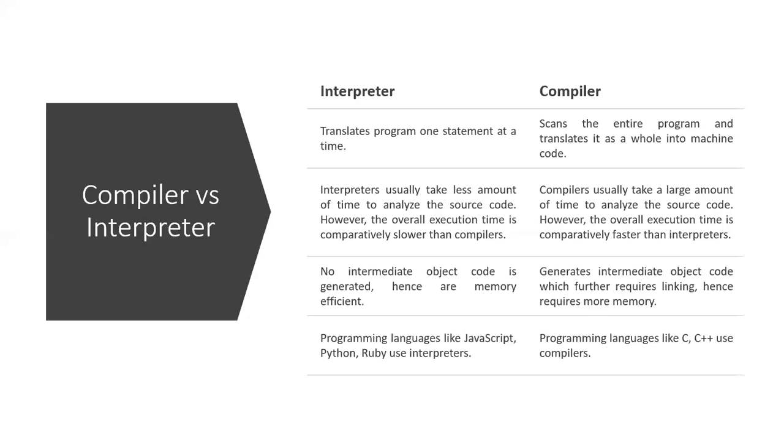Examples for interpreter languages: Python, Ruby, etc. Examples for compilers: C and C++. These are good examples for compilers and interpreters.